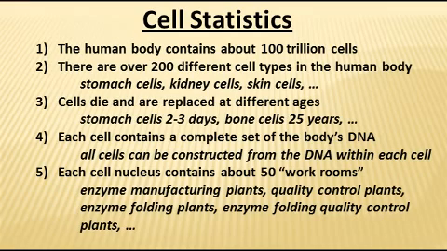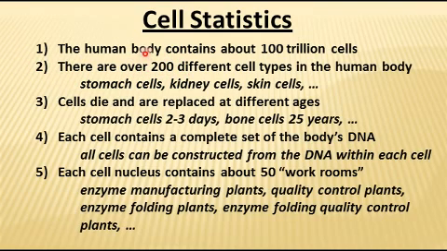Now, here are some of the statistics that we know about cells. Number one, the human body contains about 100 trillion cells. The estimates vary between 50 and 100 trillion, but somewhere around that number, trillions of cells contained in the human body. There are a number of different types of cells.